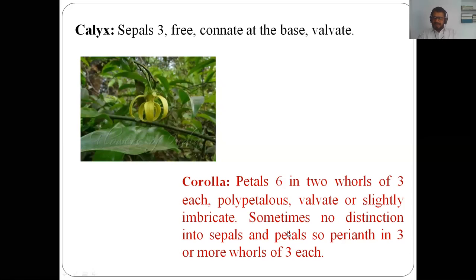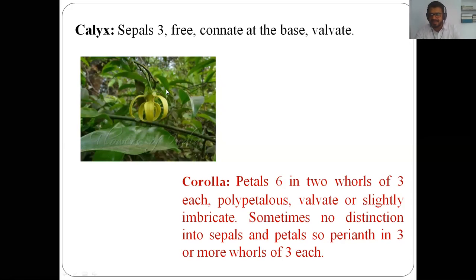Yes, sir. Sometimes no distinction into sepals and petals means we can't distinguish sepals and petals. That means you can't tell which are sepals and which are petals. If you call it a sepal, then where is the petal, and if you call it a petal, then where is the sepal? It is one group. Suppose here the number of sepals is 3 and the number of petals is 6.